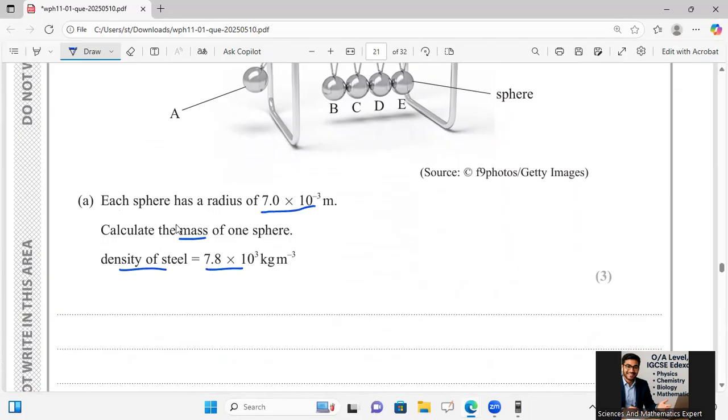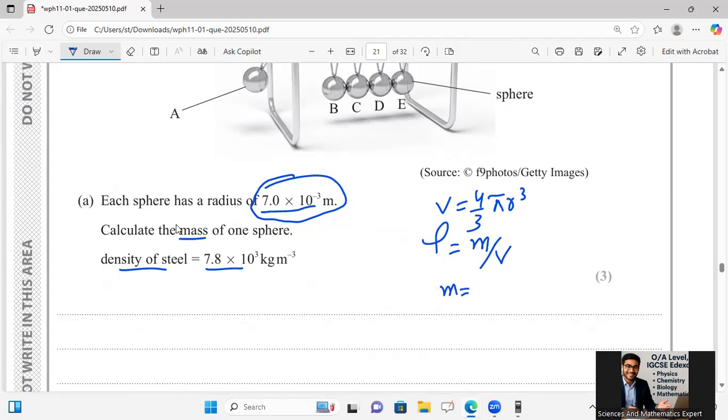Calculate the mass. For the volume, the sphere has the formula volume is 4 by 3 pi r cube. Then we will use the formula density is equal to mass over volume. We want to calculate mass, so mass equals density multiply volume.